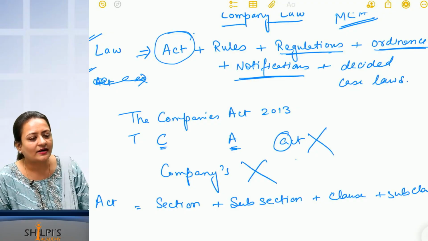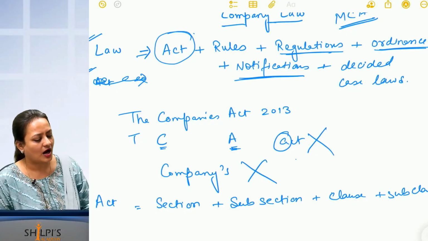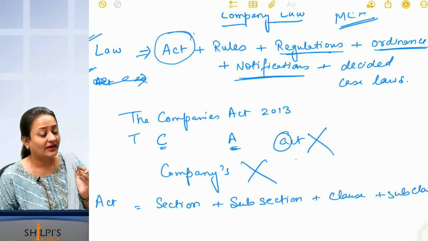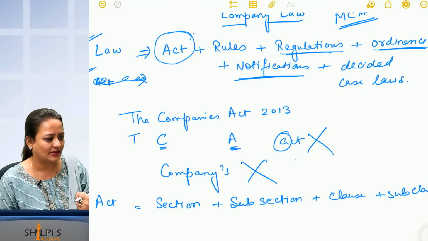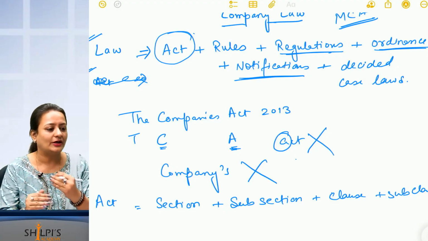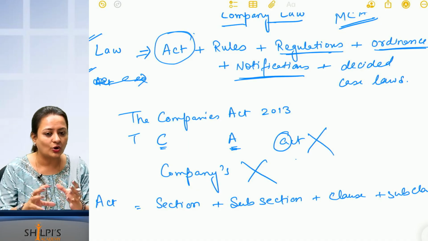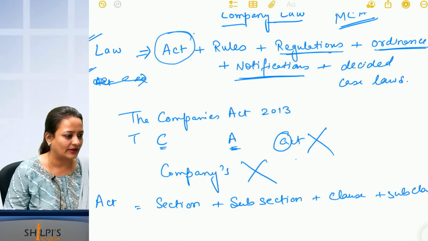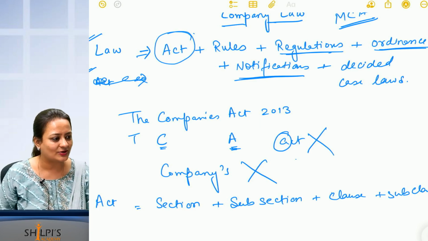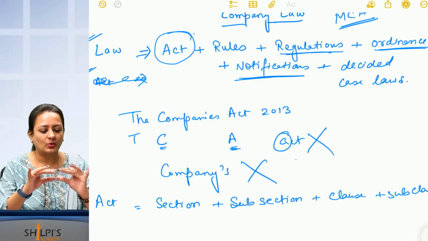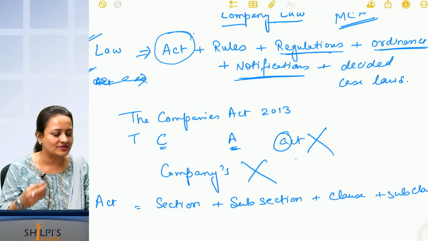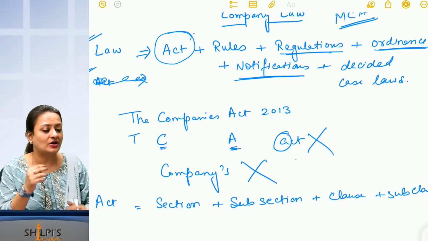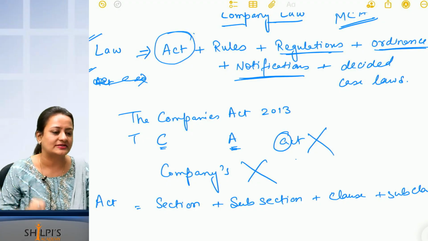Supposing an act, however bulky you make it, everything cannot be covered. A peculiar case will crop up sometimes where we cannot interpret the law. There will be interpretation of the law. Are you able to understand what I am trying to say? Yes or no? Because any sentence you give will have two or three types of interpretations. So decided case laws will also help to decide the law.